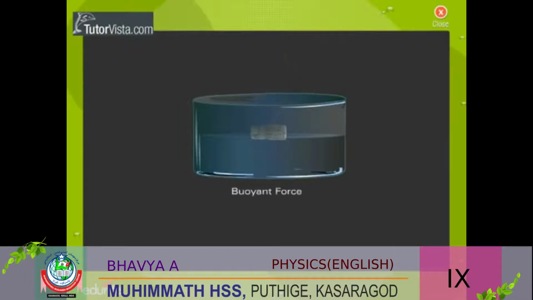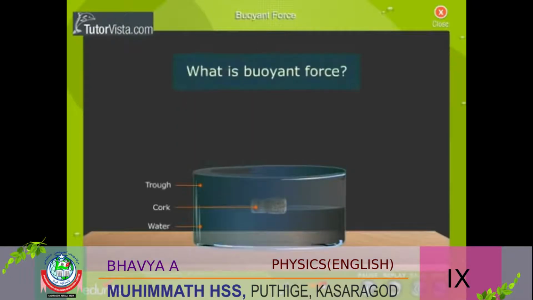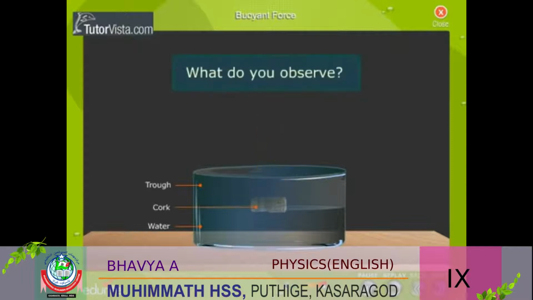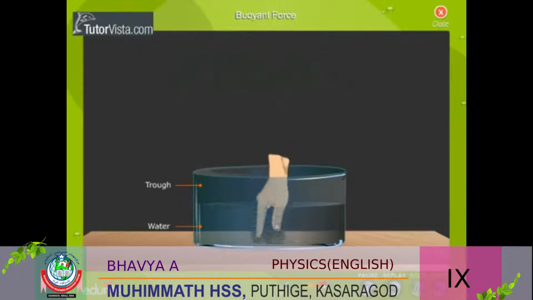Buoyant force. What is buoyant force? Let us understand the meaning of the term buoyant force by performing simple experiments. Push a cork down into water taken in a trough. What do you observe? The cork rises up and comes up to the surface as soon as we release it. Now to keep it beneath the surface of water, we have to exert a downward force. This means that the cork is experiencing an upward force. The upward force is due to the force exerted by the water. The downward force which we exert counters the upward force.